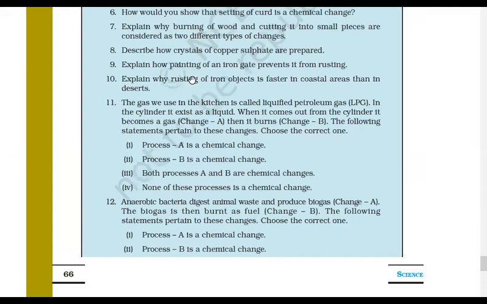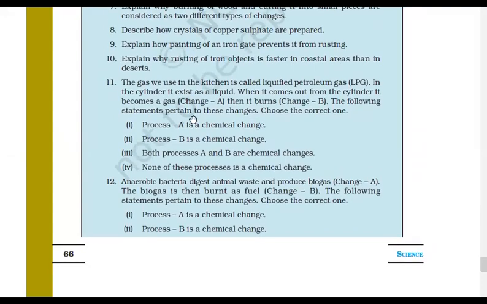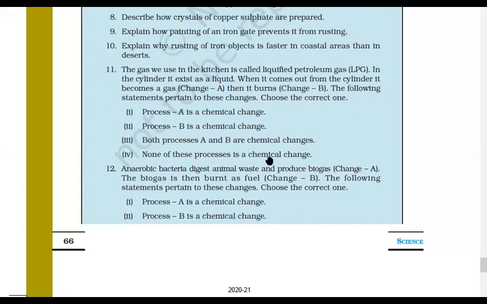Okay, next, why is rusting of iron objects faster in coastal areas than in deserts? Because in coastal areas, humidity or moisture in the air is more. That's why rusting is more. Now 11, 12, you can do, I guess.